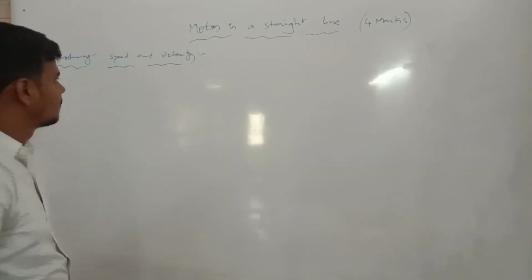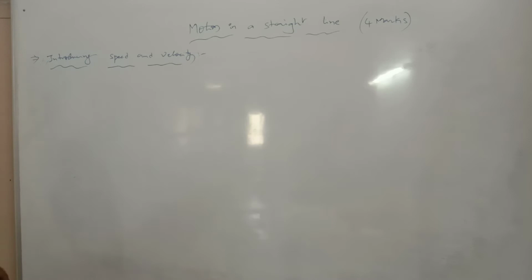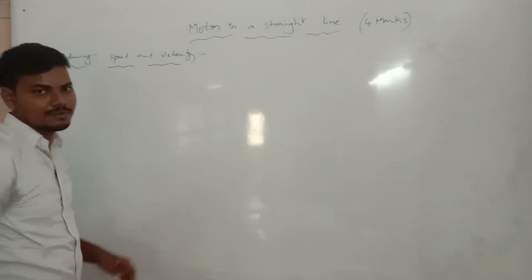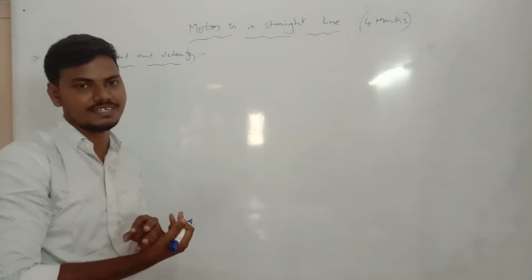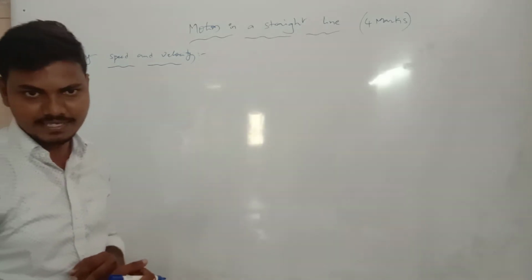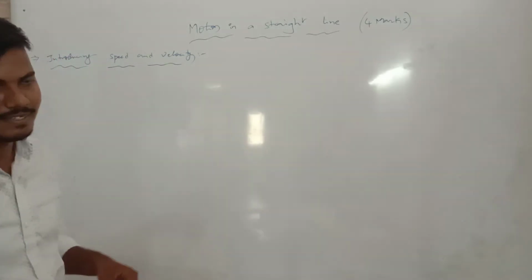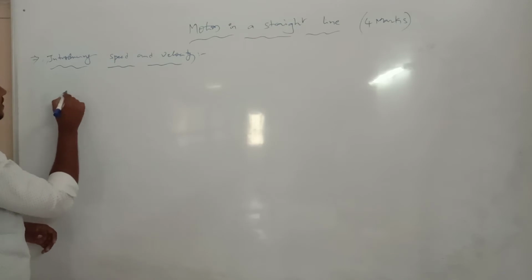Introducing speed and velocity. Now, what is the definition of speed? There are two different words in physics, with two different definitions. Let's take the first one, speed.